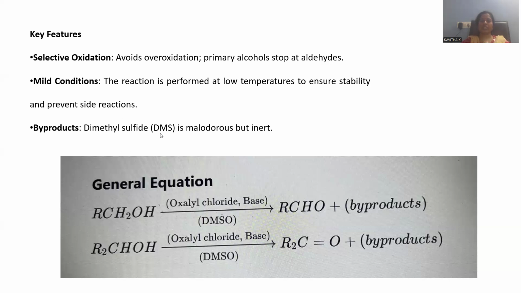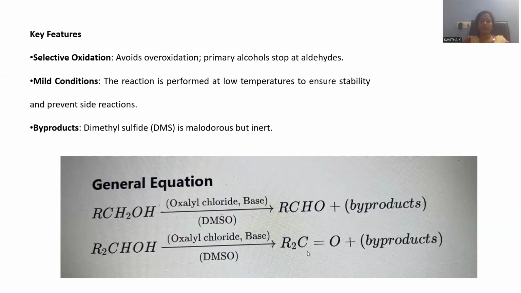And the byproduct is dimethyl sulfide. DMS stands for dimethyl sulfide. DMSO stands for dimethyl sulfoxide. Dimethyl sulfoxide is the starting material, and dimethyl sulfide is the byproduct which is generated over there. It is malodorous but inert in nature. Whatever byproducts are generated, they are unreactive towards side reaction formation. So only the expected product is formed, without any byproduct, without any side reactions, right?